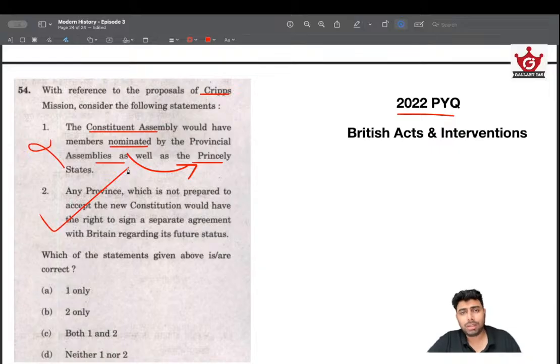Britain was absolutely not concerned with secession or balkanization of India. They wanted their power to be there in place, they wanted to win the war, especially in 1942 Cripps Mission. They were fighting a war against Nazi Germany, so they were not really winning the war at that point. So they wanted Indian support, so they didn't bother much about keeping India in one piece, and that's definitely not in their interest. If at all, they want India to be in a balkanized state so that it's easy to control them. So this is the right thing, and that's the answer.